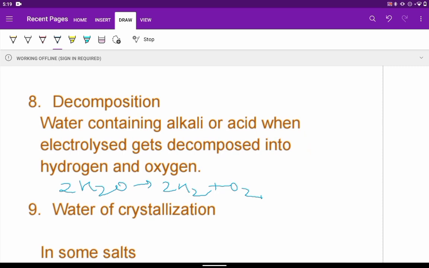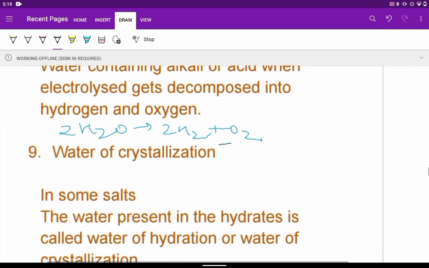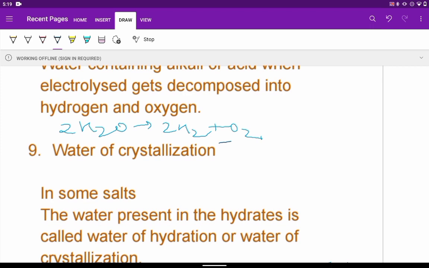Decomposition of water can take place when we do the action on alkali or acid. Water which is having alkali or acid, when it is electrolyzed in the presence of electricity, gets decomposed into hydrogen and oxygen, and those are the components we get back.